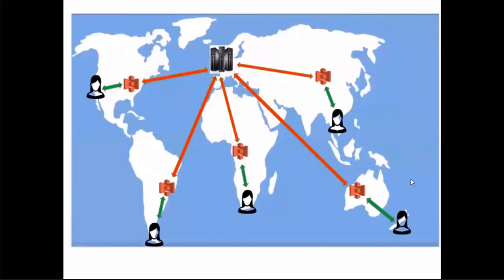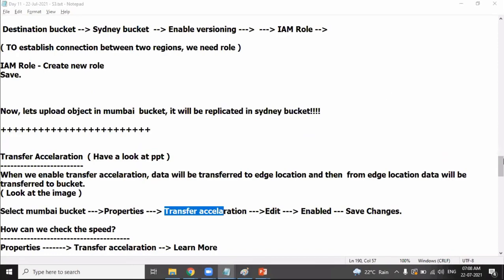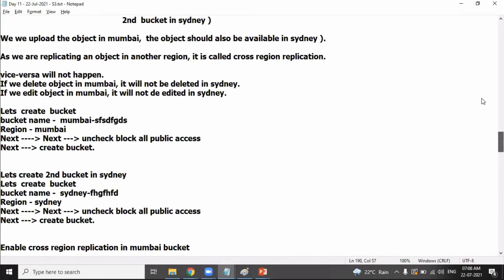So the edge locations are connected with high speed internet, and you will experience a lot of difference when you enable the transfer acceleration feature. I hope I'm very clear. When you enable transfer acceleration, the edge locations are automatically used. The data object gets uploaded into the edge location, and from the edge location it gets uploaded into the final destination bucket. Clear? This is the concept of transfer acceleration. Let's move on.